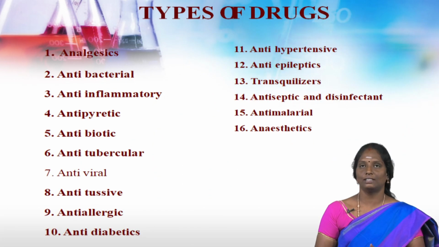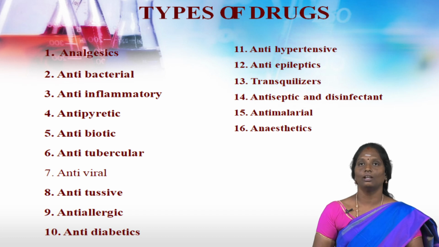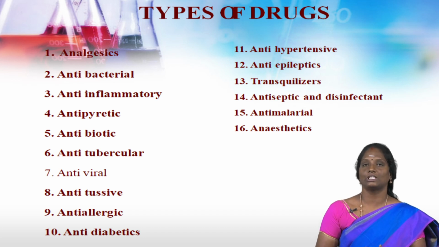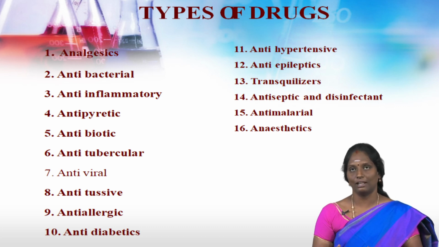Types are analgesics, antibacterial, anti-inflammatory, antipyretic, antibiotic, antitubercular, antiviral, antitussive, antiallergic, antidiabetics, antihypertensive, antiepileptics, tranquilizers, antiseptic and disinfectant, antimalarial and anesthetics. These 16 types are discussed for your syllabus.